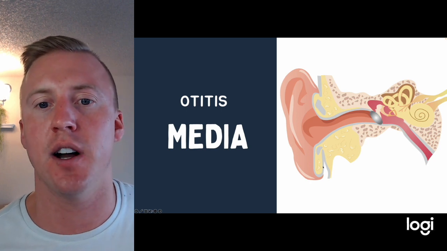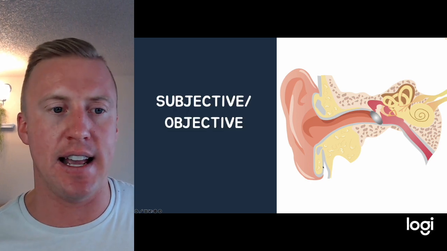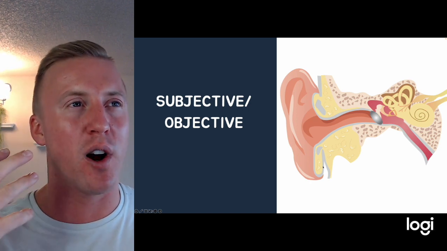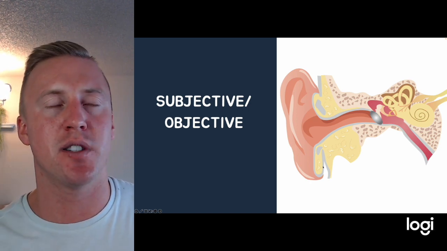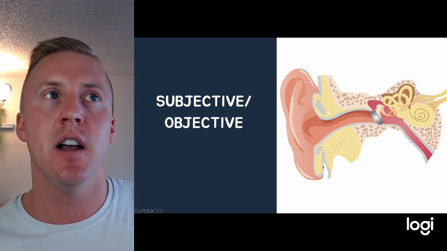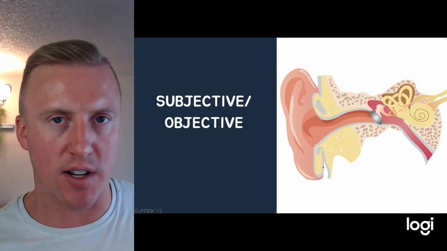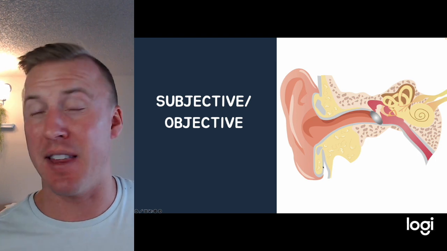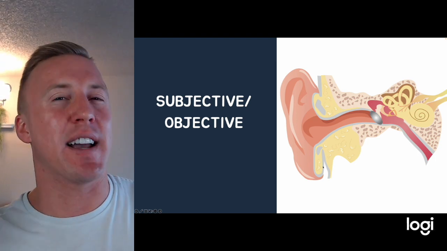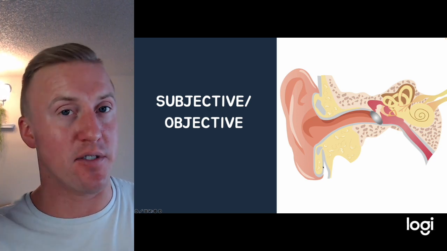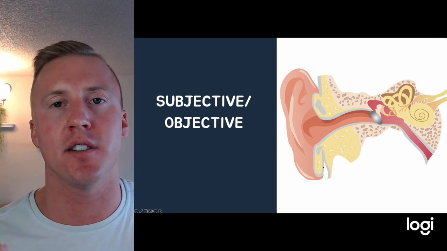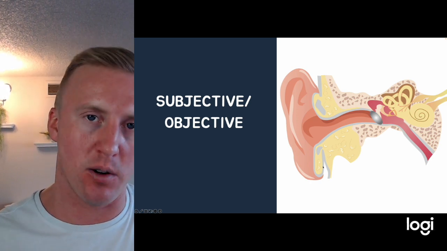Now, what happens with this one is they definitely can have pain with subjective data, but they can also have more of those upper respiratory infection type signs and symptoms. So like rhinorrhea, cough, any of those respiratory things, fever, maybe they have the flu, they have RSV, stuff like that. They also will usually complain of ear fullness, ear pain, maybe difficulty with hearing, and they can get vertigo. This is one of those common causes of vertigo we can see, otitis media.